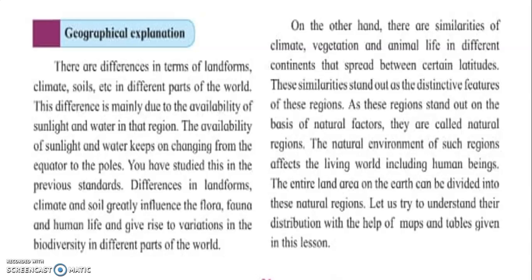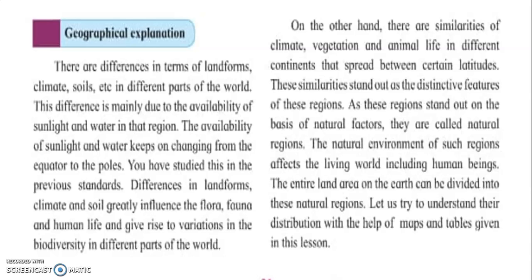The aquatic animal life, all these, and even the human life, you will not find the same type of human, or you'll not find people speaking the same languages, people wearing the same clothing, people eating the same food. No, there are differences in the skins of the people, right? Some of them are whitish skin, some are there with black skin, some are there with brown. So it differs. This gives variation.